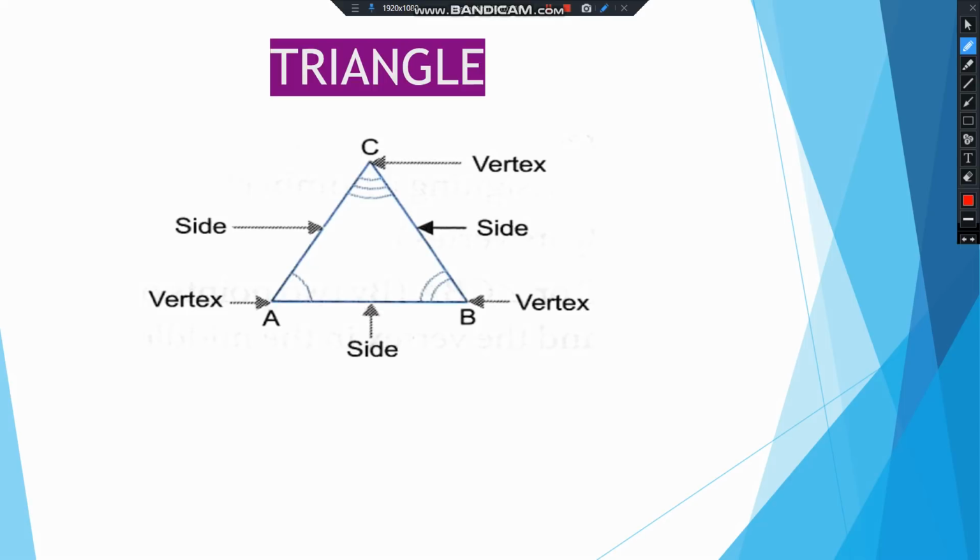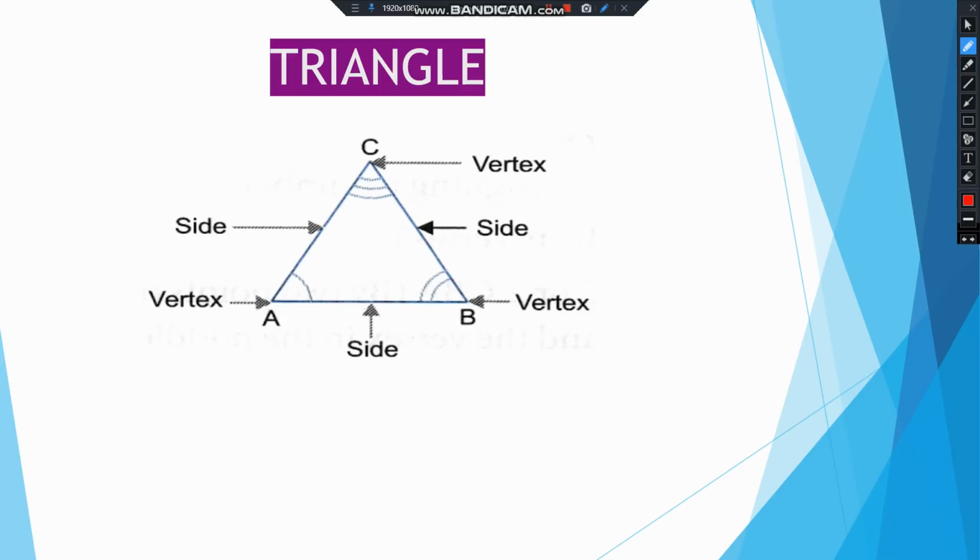So you can say ABC or CBA or CAB. Okay. What are the sides of this triangle? AB, BC or CB. So order also can be changed in naming sides, and CA or AC.